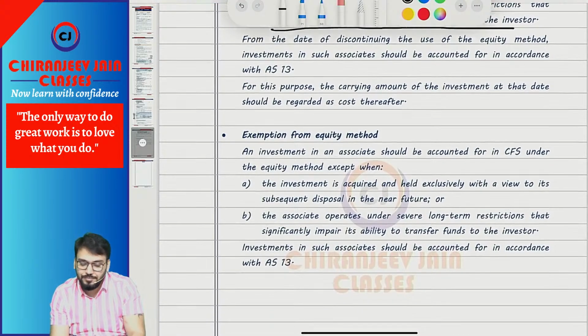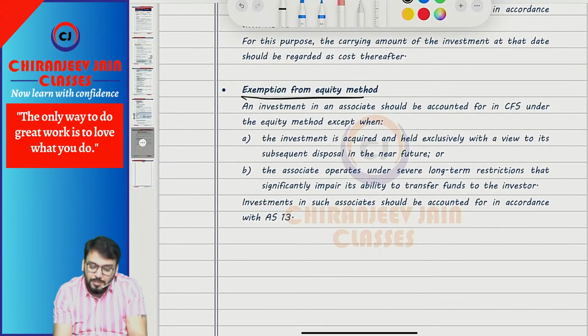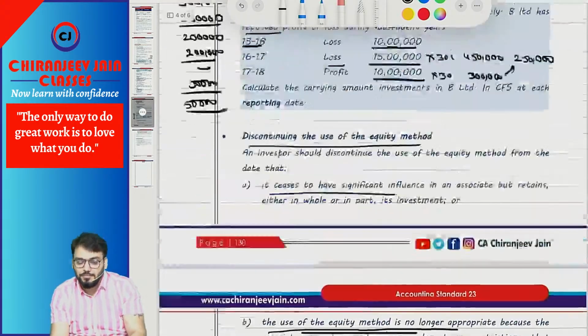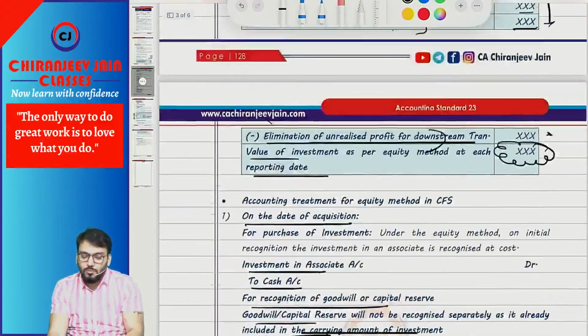Exemption from equity method. When investments are held for the purpose of sale, when acquired exclusively with a view to subsequent disposal in near future, or it operates under severe long-term restriction, then it is exempted from the equity method. When exempted from the equity method, it will be reported in the financial statement as per AS 13. Done. This chapter is also over.